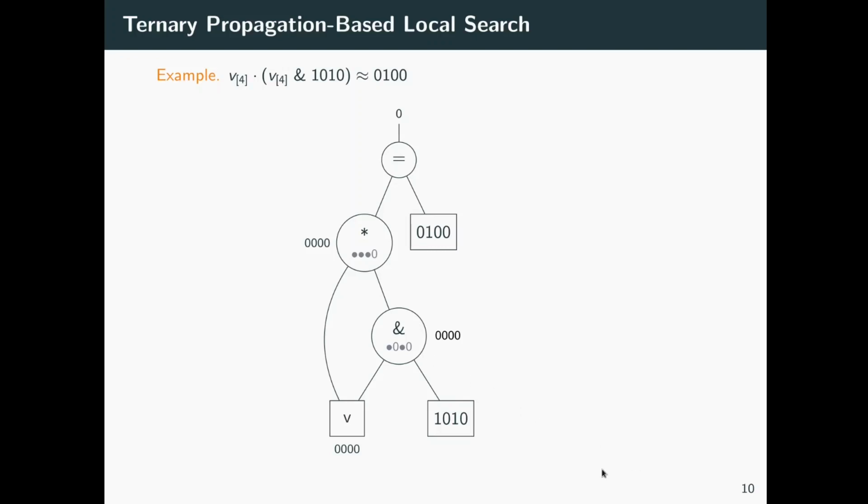Starting from the same initial assignment, we again assume that the target value for the root is true, propagate this value down to the multiplication, again determine that both operands for the multiplication are essential, and again pick the right one. But now the number of possible consistent values is significantly reduced. We pick one and are able to compute an inverse value for v. And this inverse value already satisfies the input formula, and we are done.